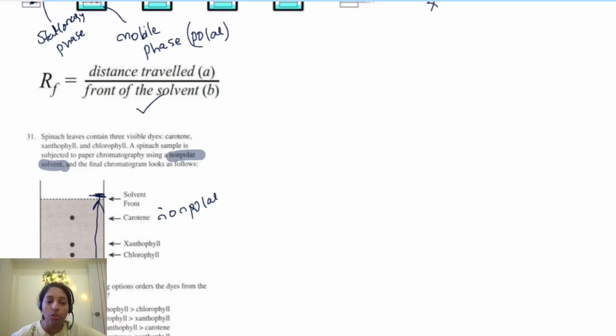So the most non-polar is carotene. You have to arrange from most to least polar, right? So carotene will be the least polar. So only option C will have carotene as the lowest polar. In that way you can identify. Got it? Right. So that's the second part of unit 3.